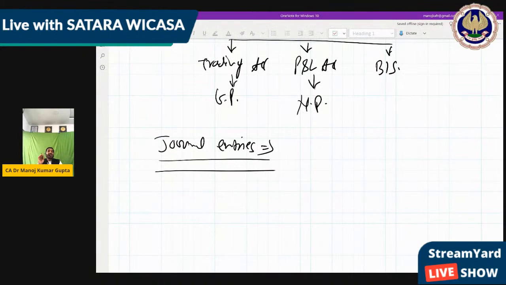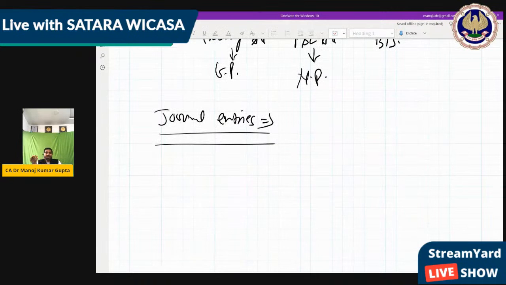Now journal entry has some specific rules. For that, they have divided accounts into ledgers, like you had learned personal, impersonal, real, nominal. You have heard about it? So these are required for journal entry. But first, what is journal entry? Journal entry is nothing but we have to debit one account and credit another account.